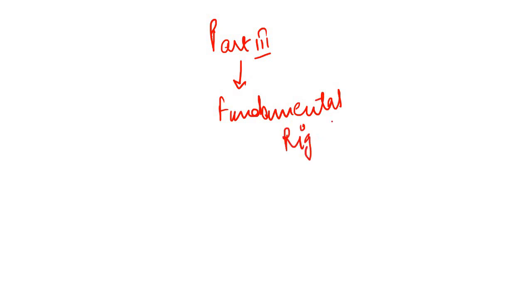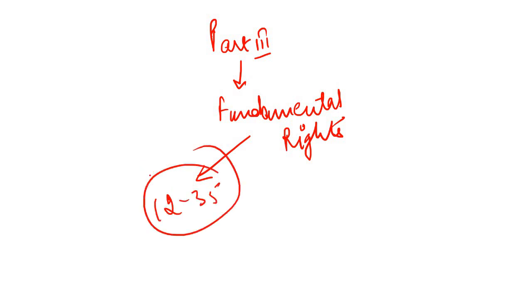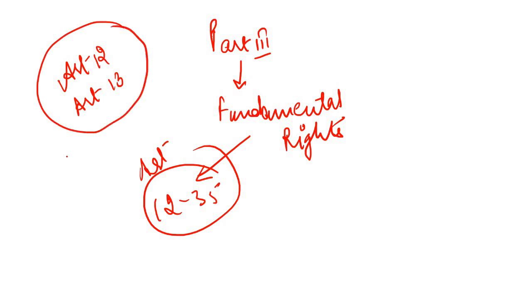So, basically, there are various parts of the Indian Constitution. Part 3 of the Indian Constitution deals with fundamental rights. Fundamental rights are covered in Articles 12 to 35. But what we need to discuss in this lecture is Article 12 and Article 13, because Articles 12 and 13 are not fundamental rights themselves, but they are included in Part 3 of the Indian Constitution, and these articles are also fundamental for the development of an individual, which has been guaranteed by the Indian Constitution against the state.